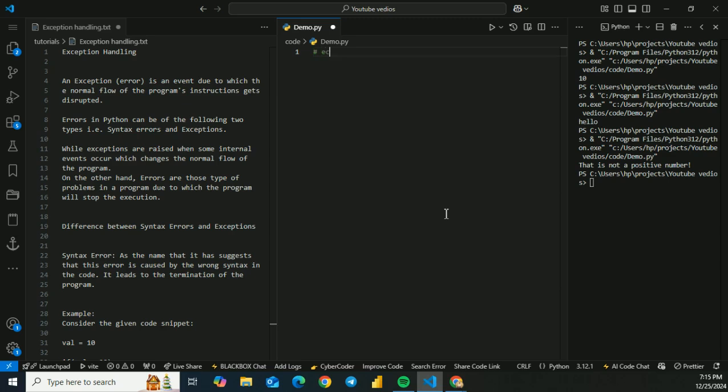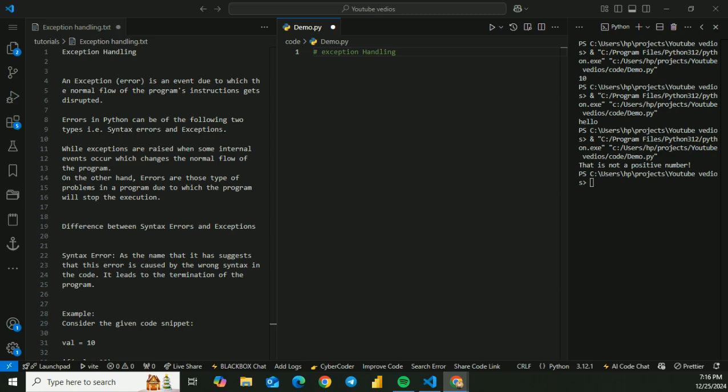So in exception handling, an exception is an event due to which the normal flow of the program instructions gets disrupted. Errors in Python can be of the following two types, that is syntax error or exceptions. Exceptions are raised when some internal events occur which change the normal flow of the program. On the other hand, errors are those types of problems in a program due to which a program will